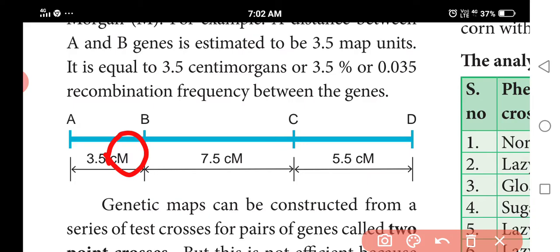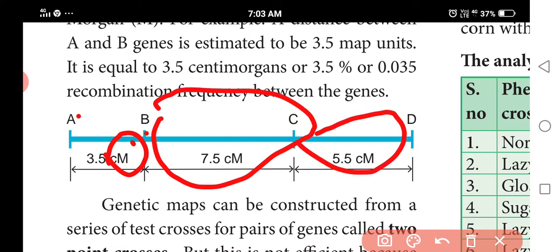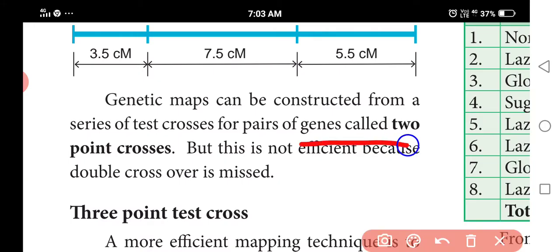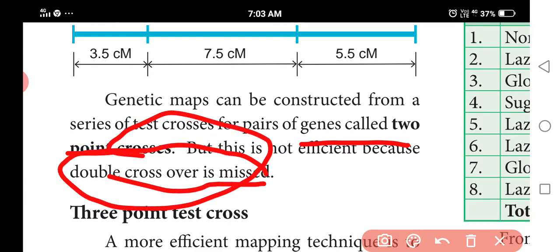For example, the distance between genes A and B is 3.5 centimorgan, estimated as 3.5 map units. This equals 3.5 centimorgan, or 3.5%, or 0.035 recombination frequency between the genes. It is the same for B and C, and C and D. Genetic mapping can be identified by two-point crosses, but this is not efficient because double crossovers are missed.